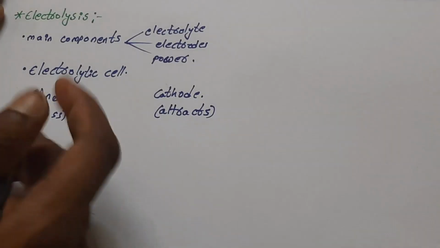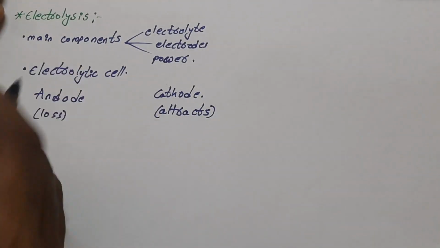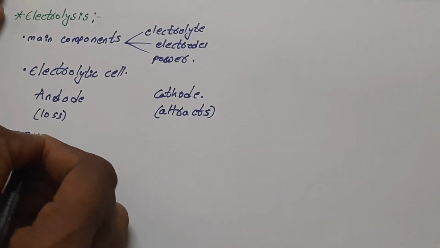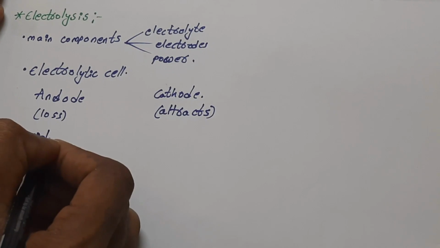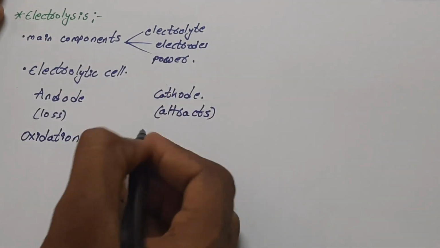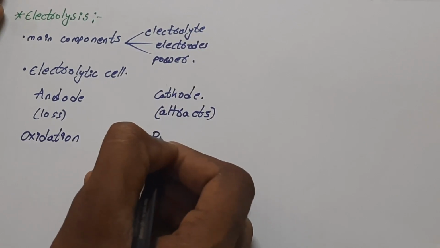The reaction that occurs at the anode, the losing of electrons, is called oxidation. The losing of electrons is called oxidation, and the gaining of electrons is called reduction.